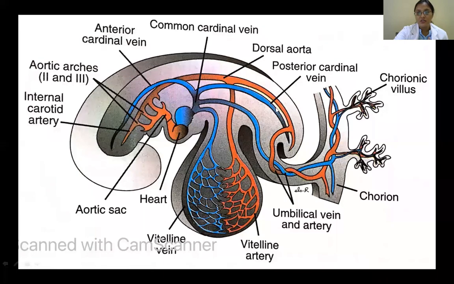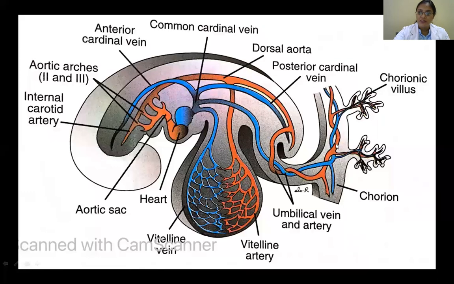And from this caudal end, you can see this is a posterior cardinal vein. Together they form a common short channel called the common cardinal vein. And that is draining into the sinus venosus. Yesterday I showed you the parts of the developing heart tube. So on the venous side, we have the sinus venosus that leads into the primitive atrium, then primitive ventricle, bulbus cordis and truncus arteriosus. So this is the sinus venosus which receives the blood.